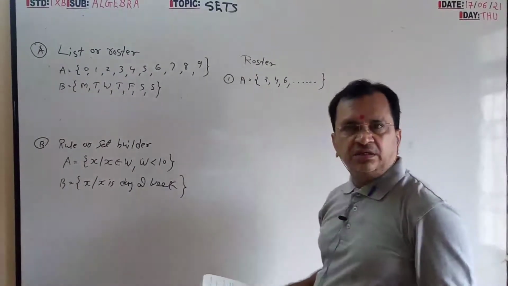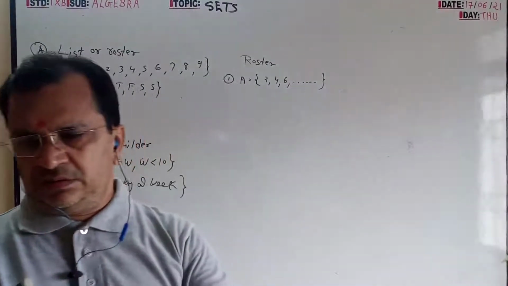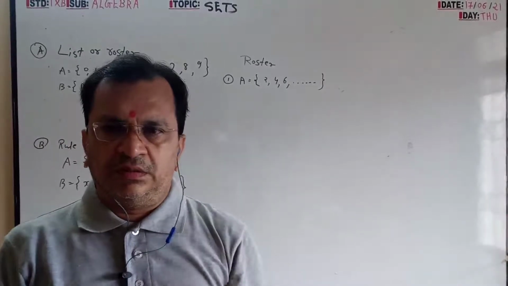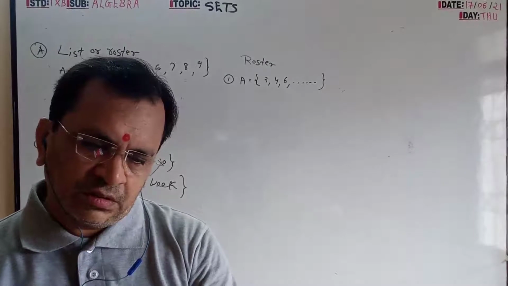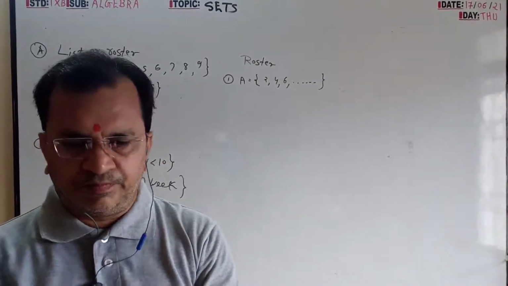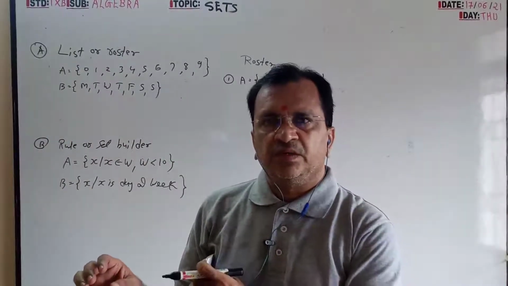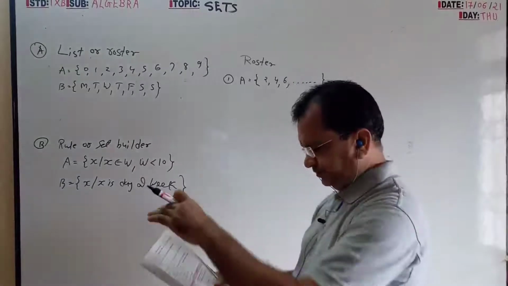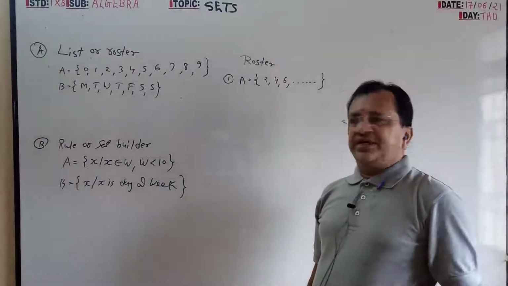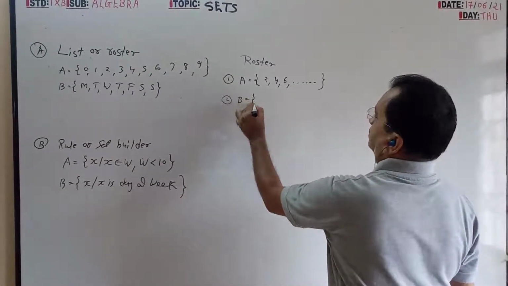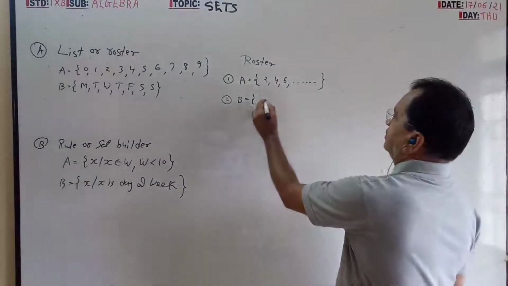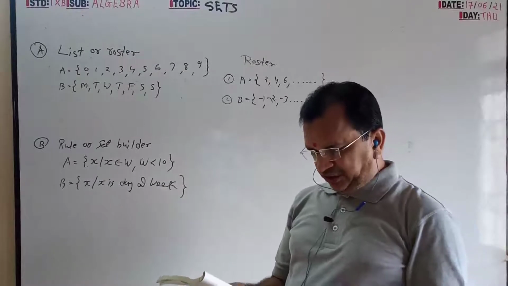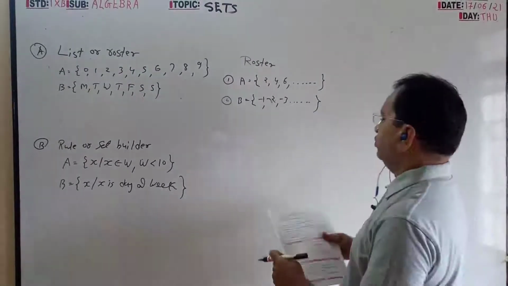Set of negative integers: all negative integers from 0 to the left, -1, -2, -3, -4. Set of prime numbers between 1 and 115.